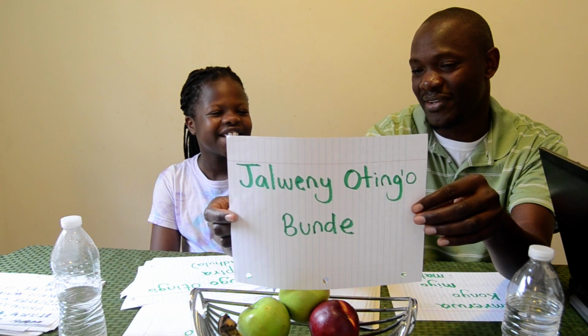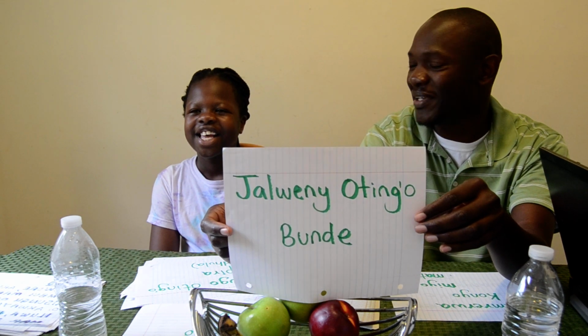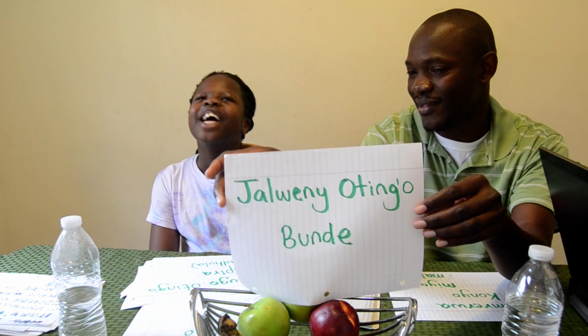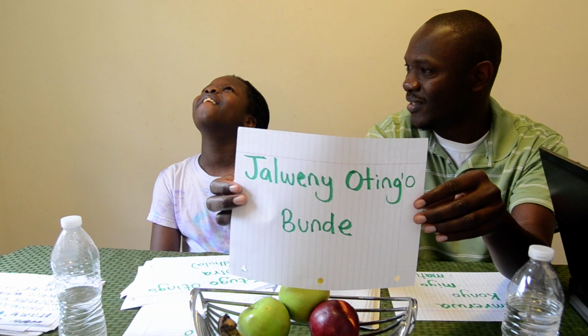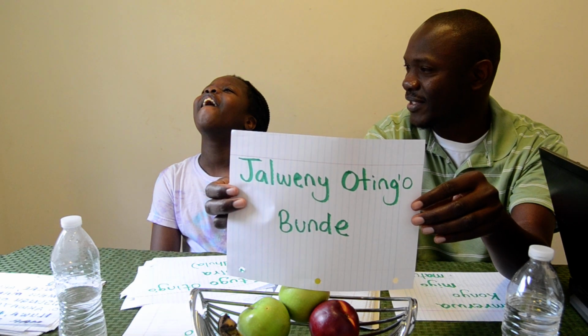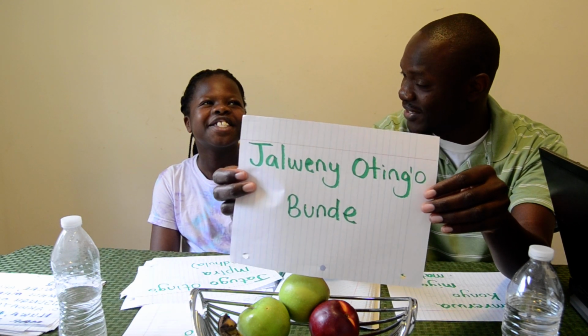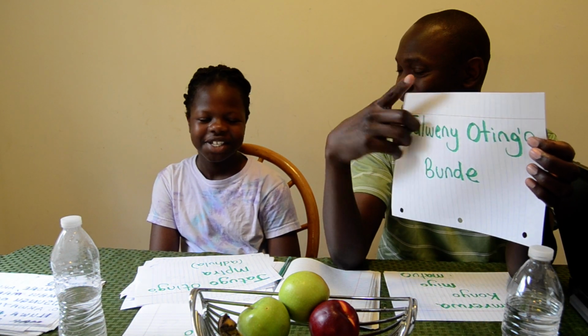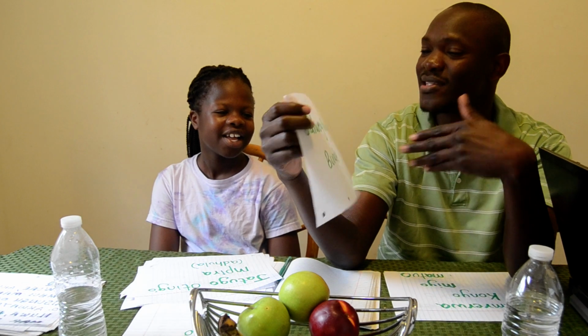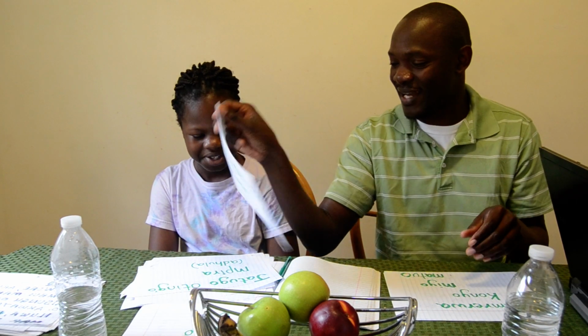Police. Well, okay, maybe police, but Jalweny is not police. Soldier? Yes. Soldier. Remember, Jalweny is soldier, so the soldier is carrying a gun. At least you're next to it. You have known that bunde is gun, which is good enough.